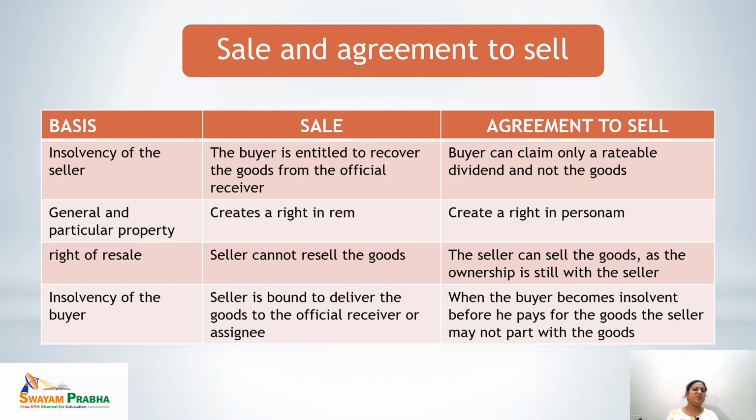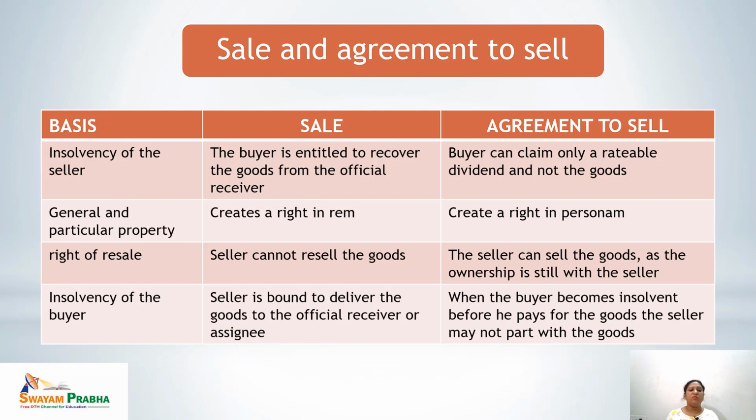Next, the basis of difference is jus in rem and jus in personam. The contract of sale creates a right in rem. Right in rem means it is open for all, and agreement to sell creates a right in personam. Next, right of resale. In case of sale, the seller cannot resell the goods because he has already transferred the ownership to one person. But in case of agreement to sell, the seller can sell the goods as the ownership is still with the seller, and he can sell those goods to the buyer or to someone else because the ownership is still not being transferred.